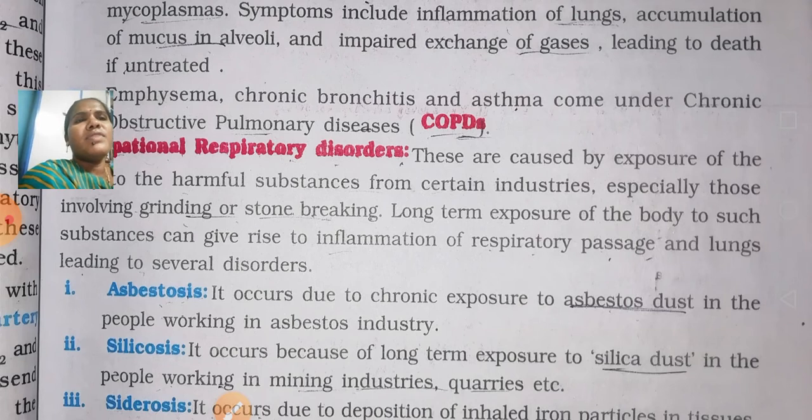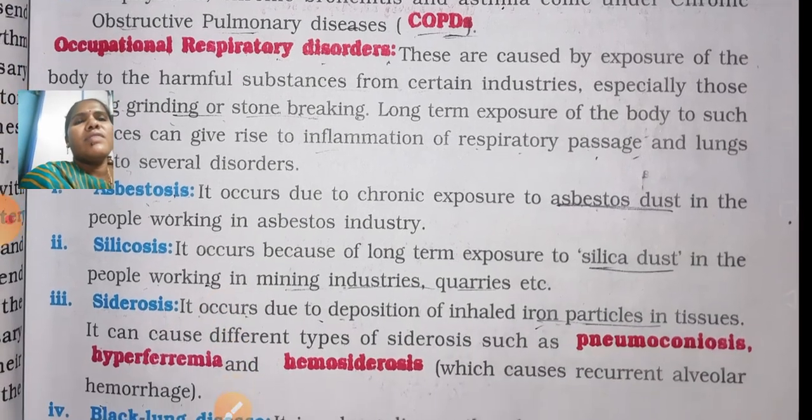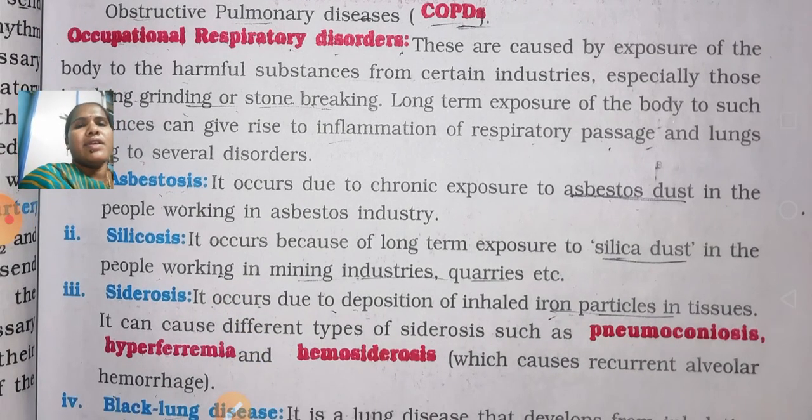What will happen? Some of the harmful substances may be released into the environment. If you are exposed for a long time, what will happen? We may inhale them into our body, so it will obstruct the passage of the airway. Here, there is inflammation of the respiratory passage and lungs.